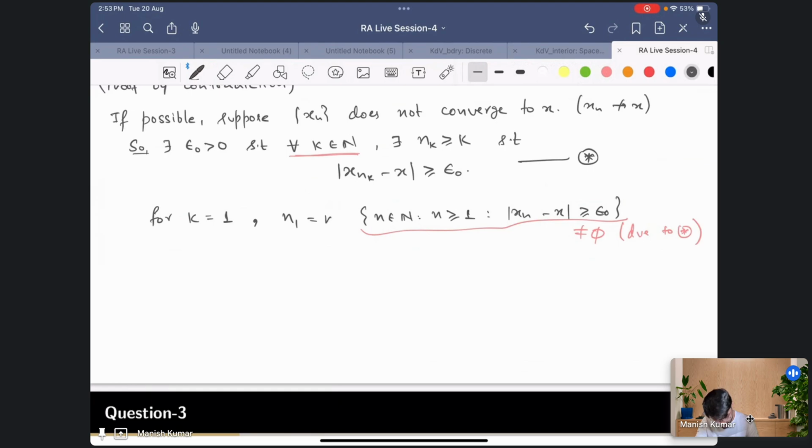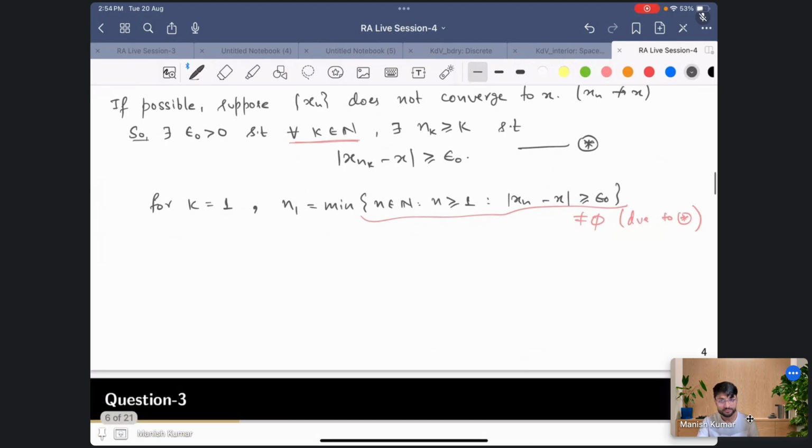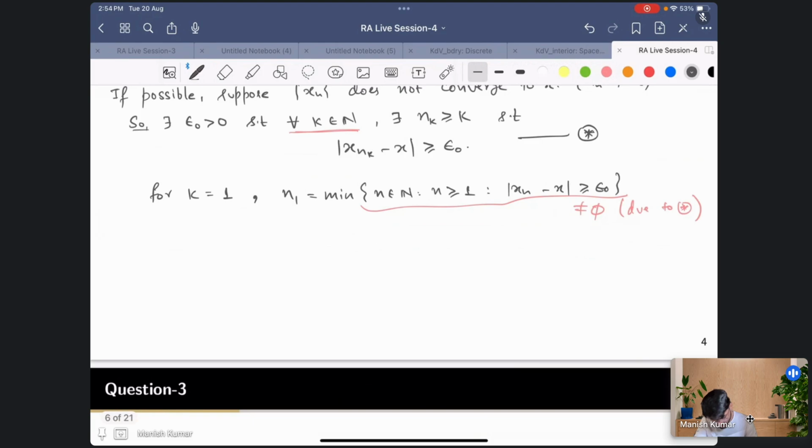Similarly, for k equal to 2 you define n2 to be the minimum of natural numbers greater than or equal to 2 such that |xn minus x| is greater than or equal to epsilon naught.